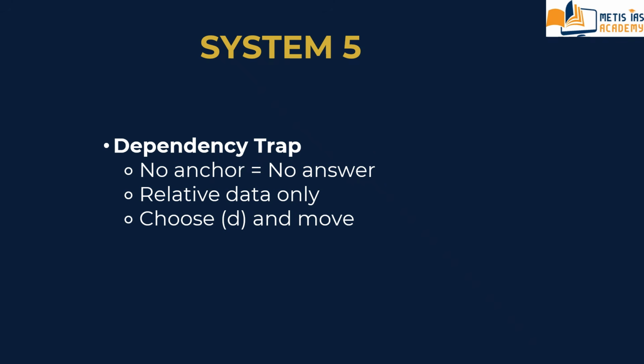First of all, while reading the question, we have to identify the system. What is the system here is percentage plus ratio plus rate hybrid. UPSC hides percentage inside real world language. We have to identify this. UPSC loves to give you relative data and ask for an absolute value. This is the ultimate trap.